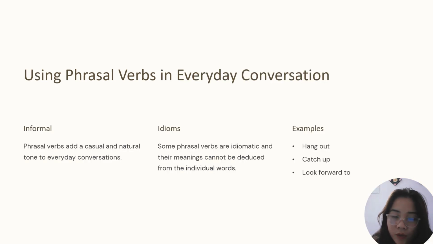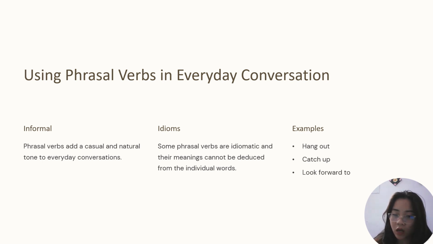Using phrasal verbs in everyday conversation. Informal: phrasal verbs add a casual and natural tone to everyday conversation. Idioms: some phrasal verbs are idiomatic and their meanings cannot be detached from the individual words. We can't detach a verb and add another part of speech.